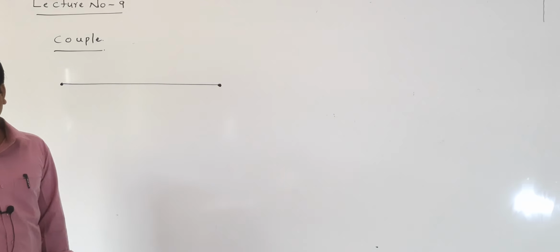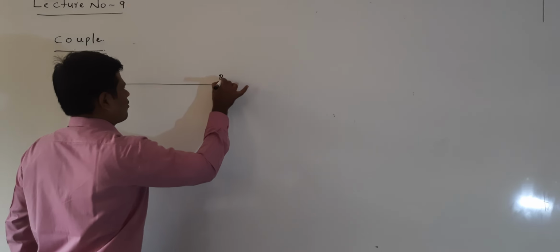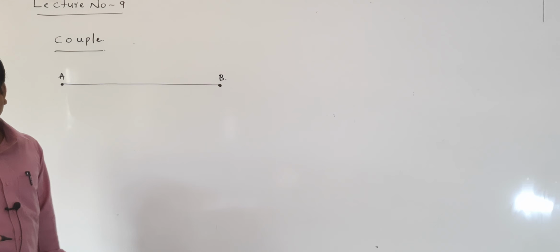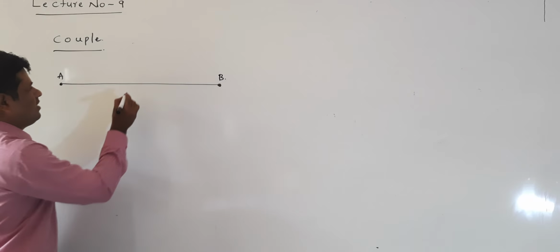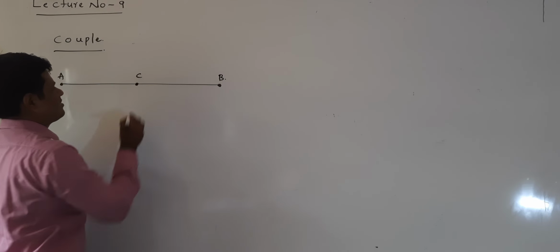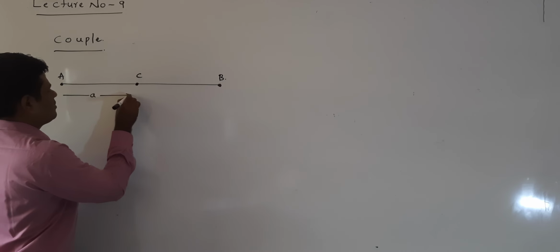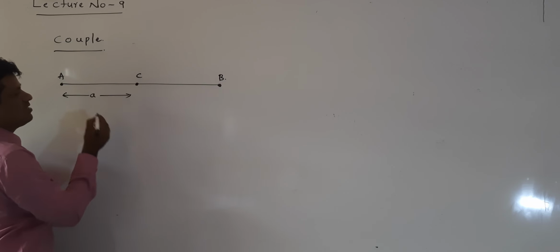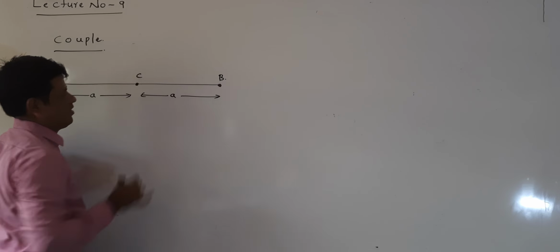That rod I am considering as AB. Now, the center point of this rod I am considering as C. This distance from A to C is considered as a. This is also a because this is a midpoint.